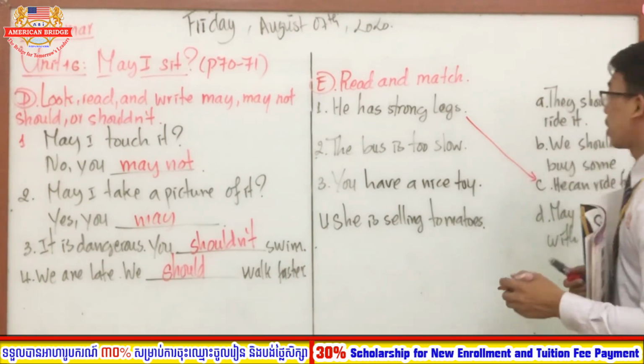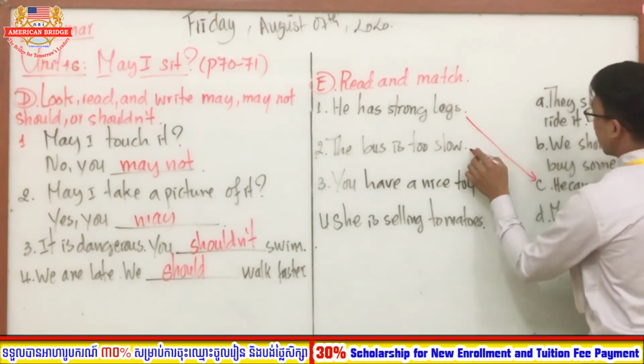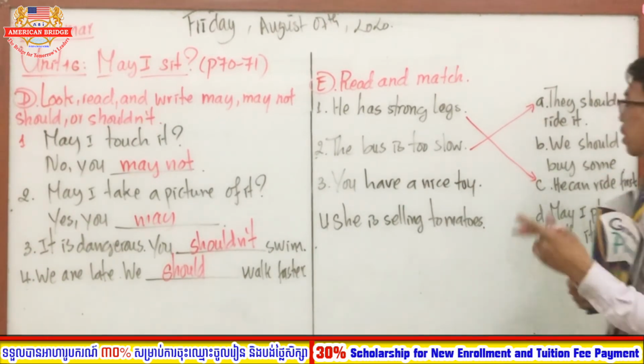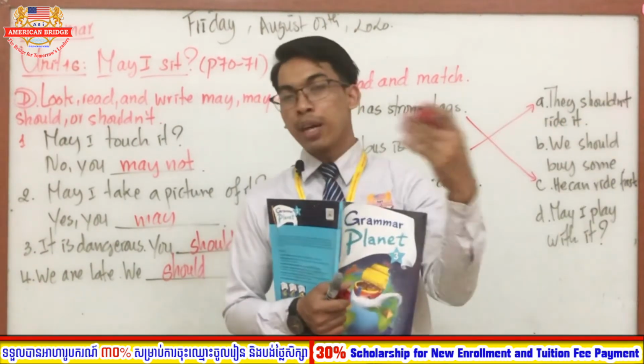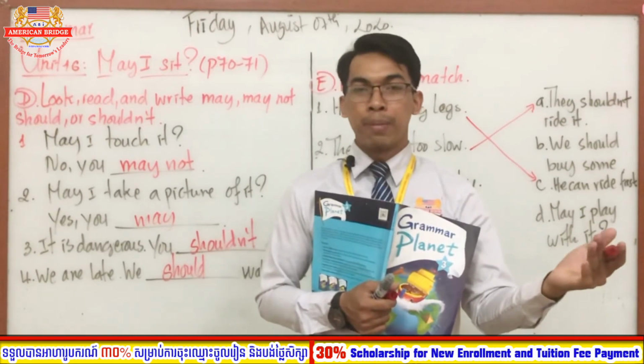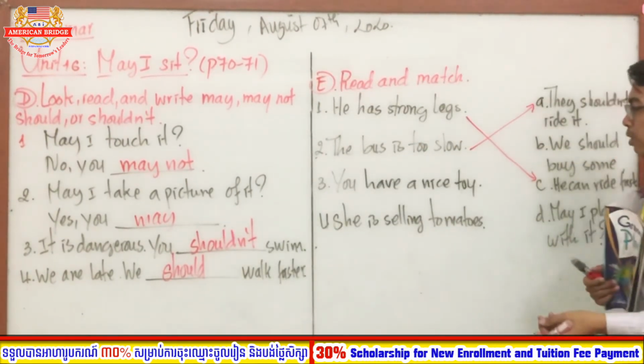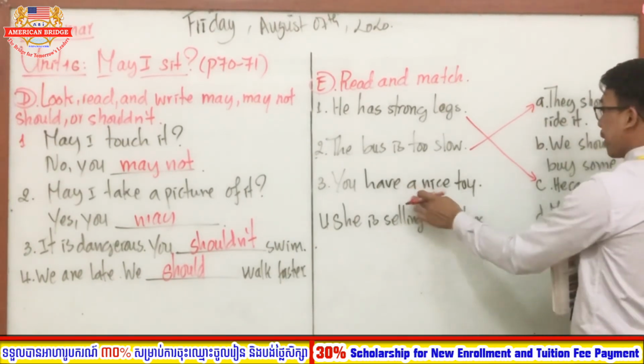Good job. So the correct answer of number 2 is letter A. The bus is too slow. They shouldn't ride it. If they ride it a lot, maybe the bus is broken, right? Good. So now let's move on to number 3. You have a nice toy.